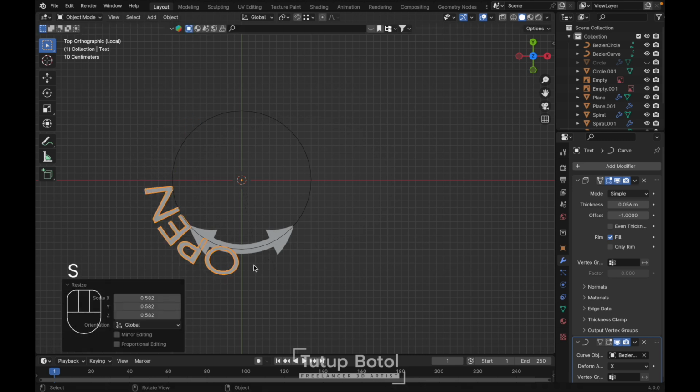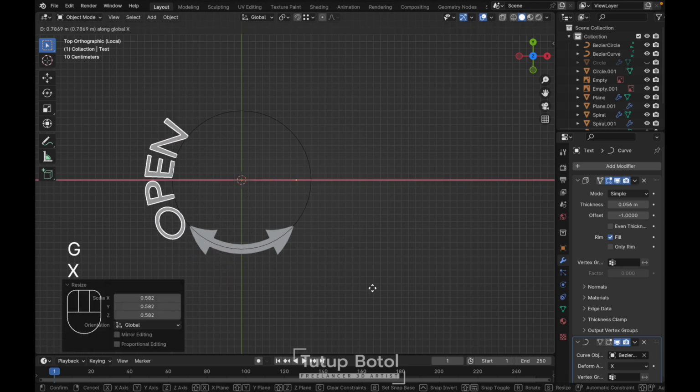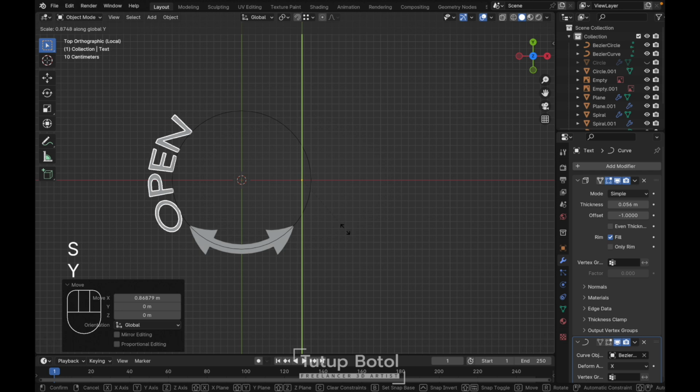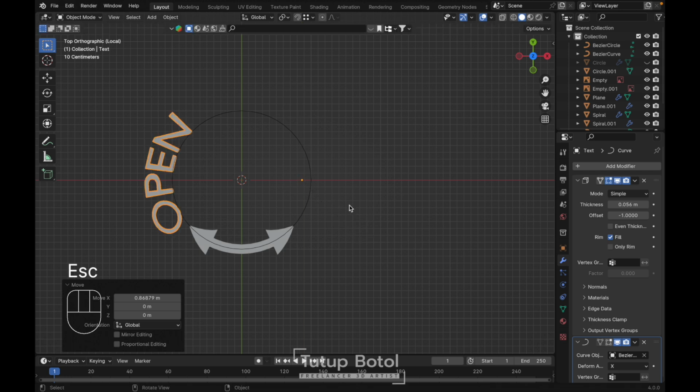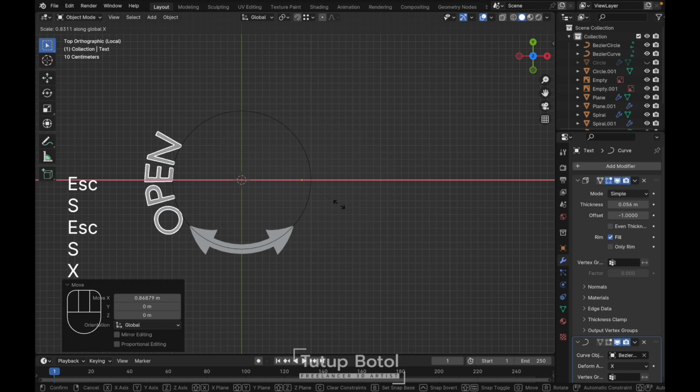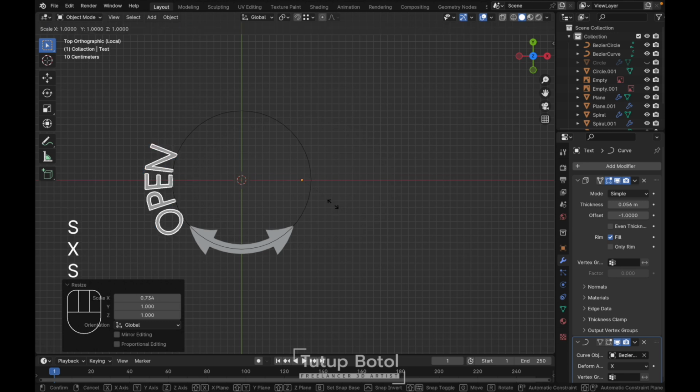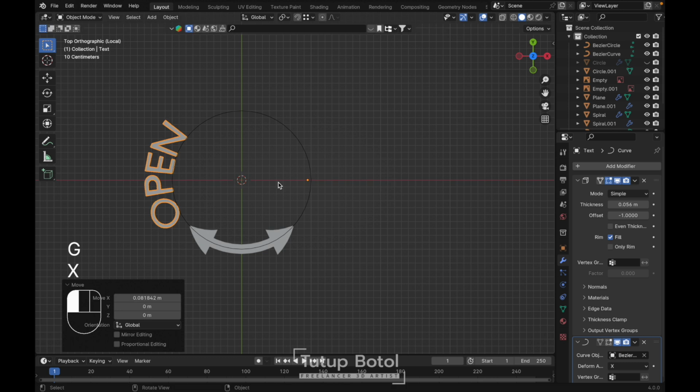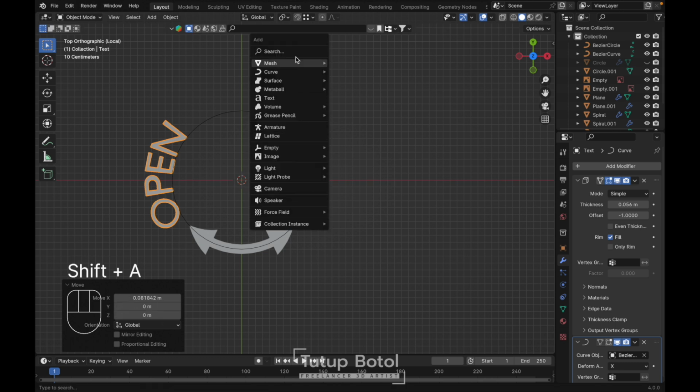scale this one. Press G, X, SY, like this, and X, SX, like this. Okay, then we're just gonna create another, the close one.